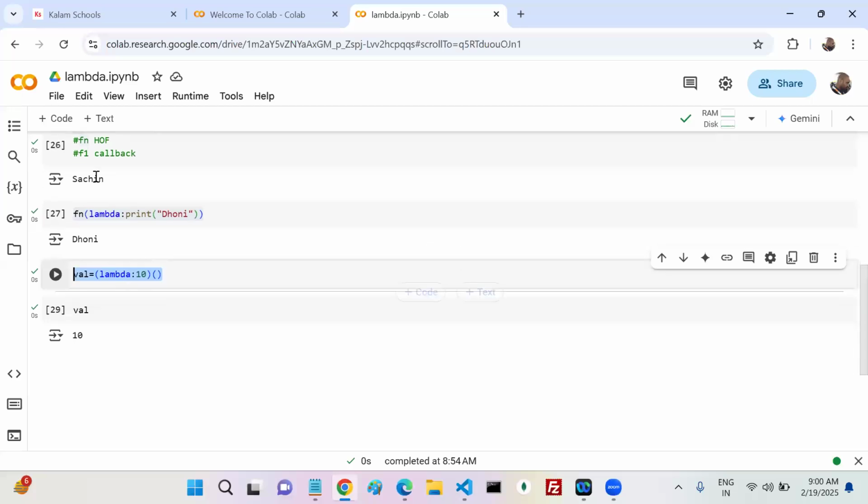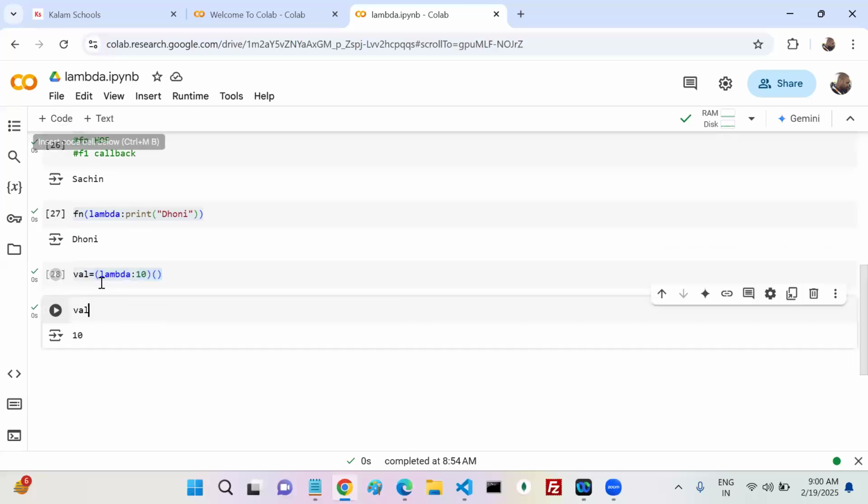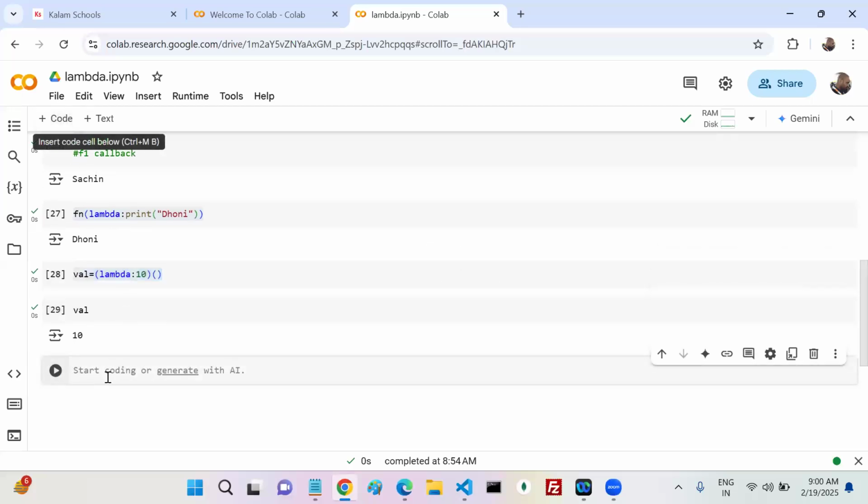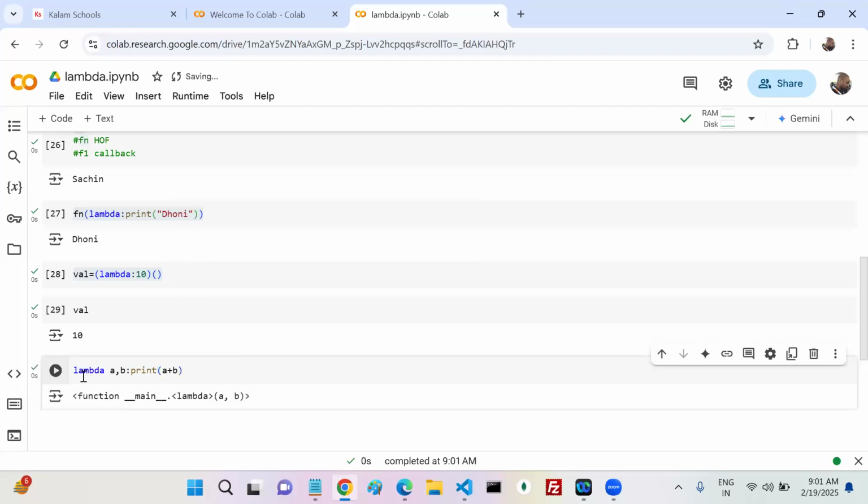Okay, how can we pass arguments to this lambda function? Now this is my lambda: a comma b, give some space, a comma b, print a plus b. This is my lambda function which takes two parameters, or not?